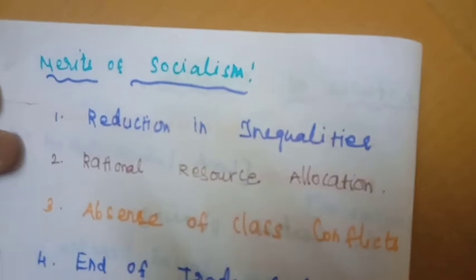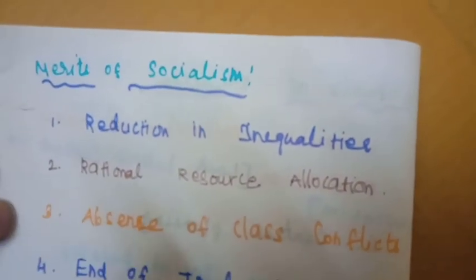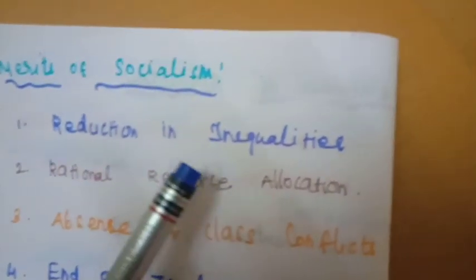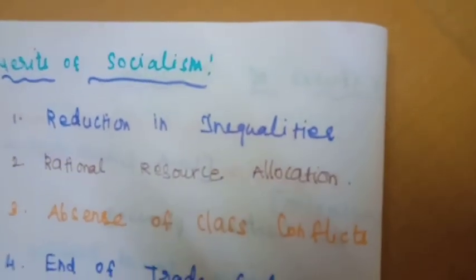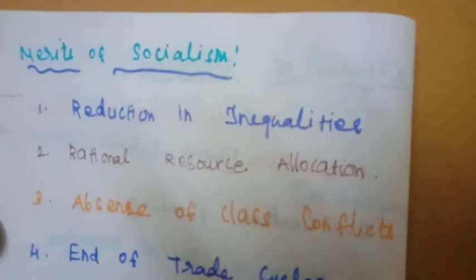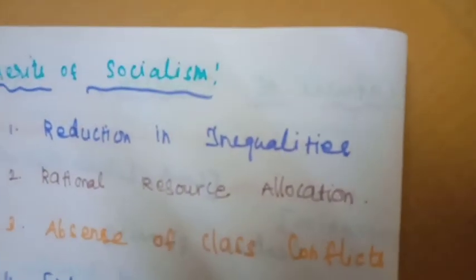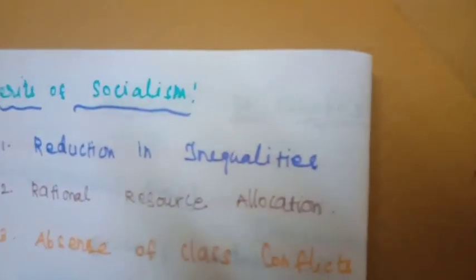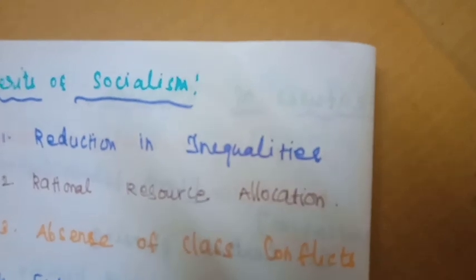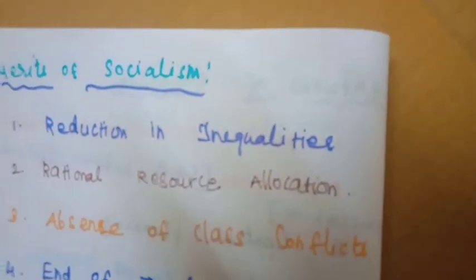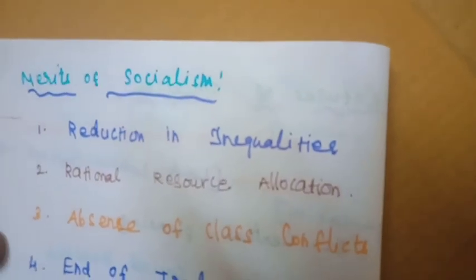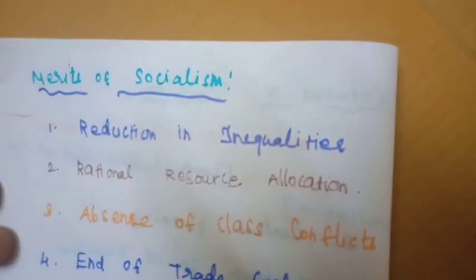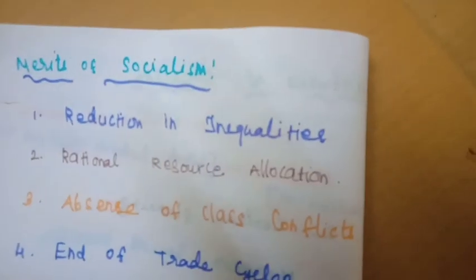Next we will move to what are the merits of socialism. The first point is reduction in inequalities. No one is allowed to own or use private property to exploit others. All the resources, especially land, forest and mining, are controlled, maintained and owned only by the government or central planning authority in the socialist economy.